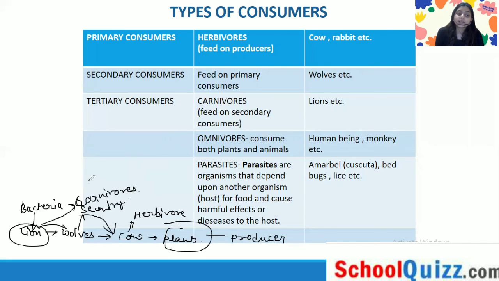Next we have the human being also, which is an omnivore. And if the lion dies, this dead material is fed on by bacteria or fungus. So these are the decomposers.